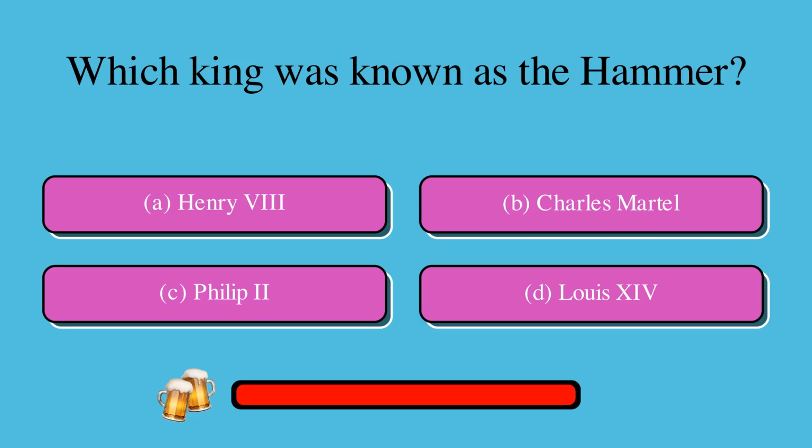Which king was known as the Hammer? Is it A. Henry VIII, B. Charles Martel, C. Philip II, or Louis XIV? The correct answer is B. Charles Martel.